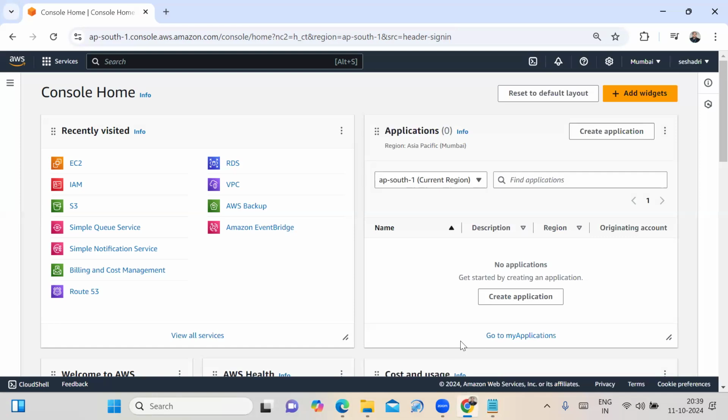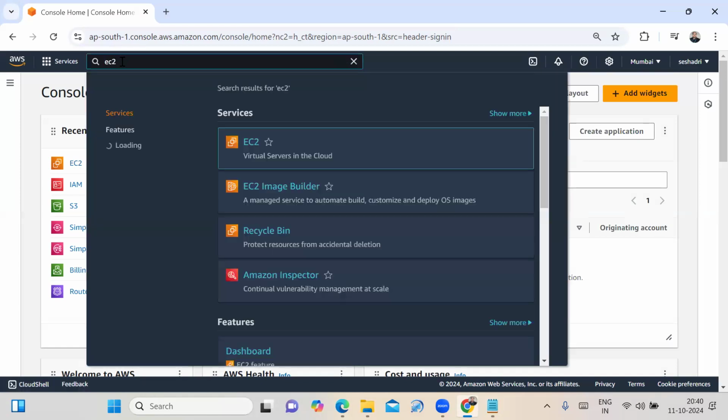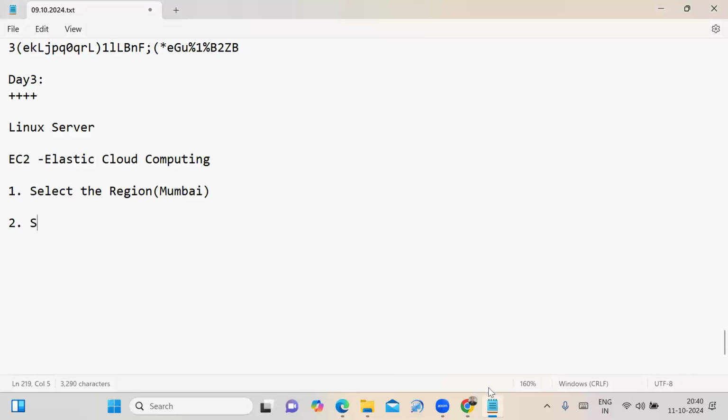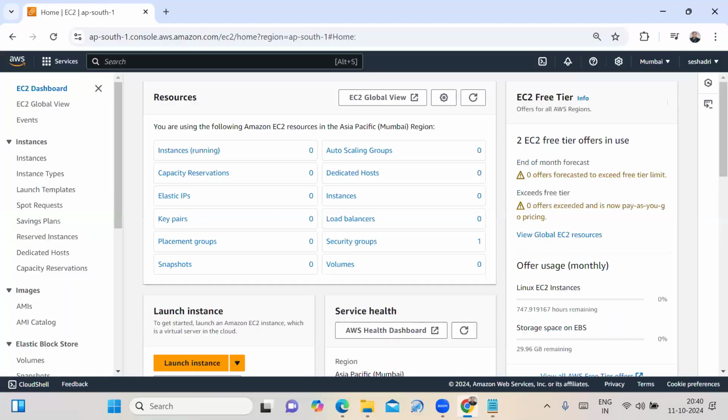Then, to launch the Linux server, you need to select the EC2 service. Here in recently visited services, the EC2 option is there. We can click on it here, or on the search box you have to type EC2 and select it. That is, the second step is we have to select the EC2 service.